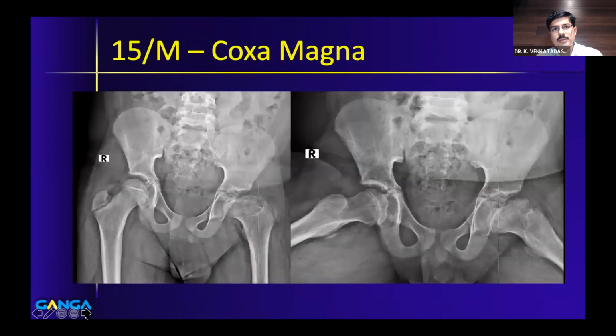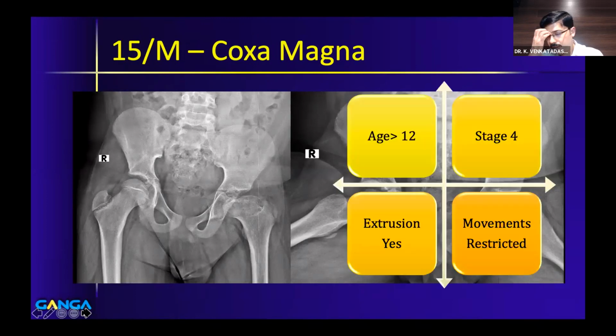This is the next patient, a 15-year-old boy, again with a coxa magna. You can see that the disease is healed completely, and the child is more than 12. The disease is in stage 3B or stage 4. There is extrusion and there is restriction of movements because of the big head. The abduction is restricted.